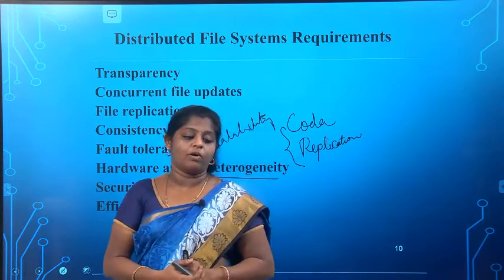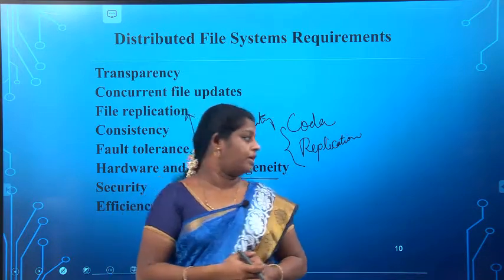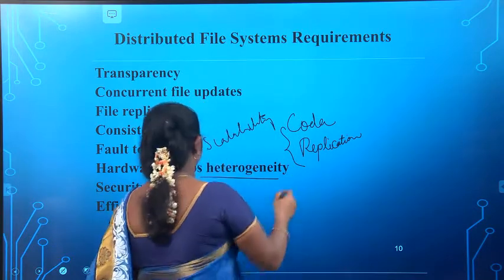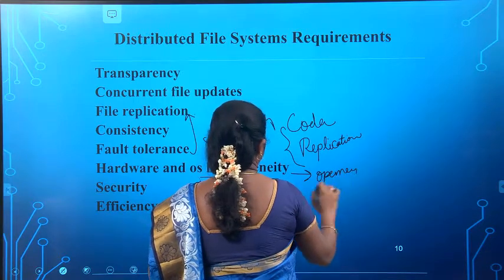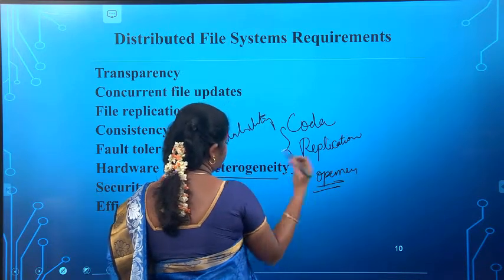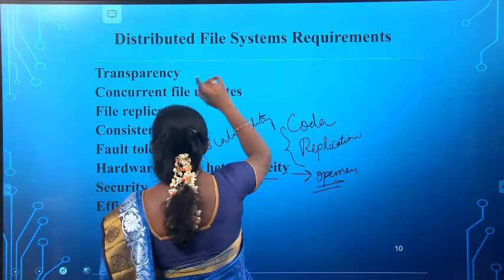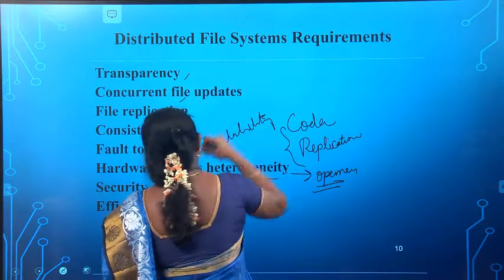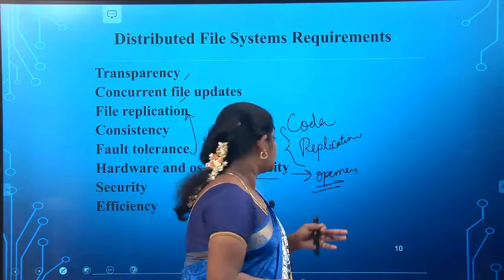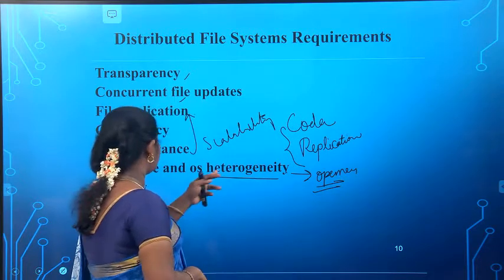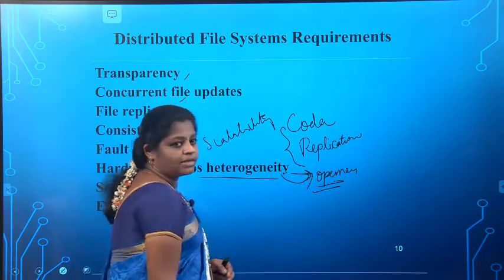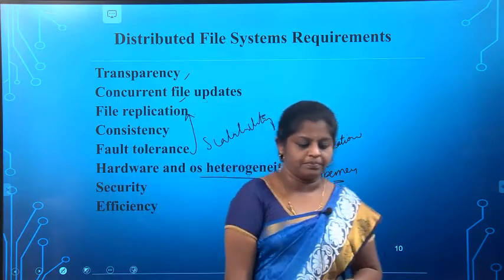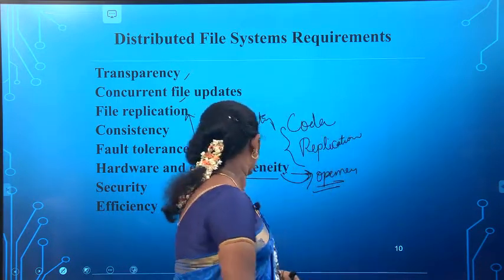So the requirement is an important aspect of openness. Here the requirement comes under openness. I couldn't say that this is separate and this is separate; one is involved in the other. That's what they are telling: hardware and OS heterogeneity will be involved in the challenge of openness.